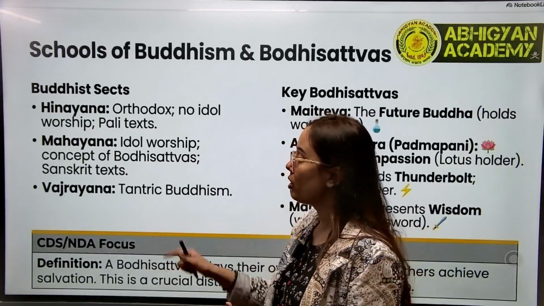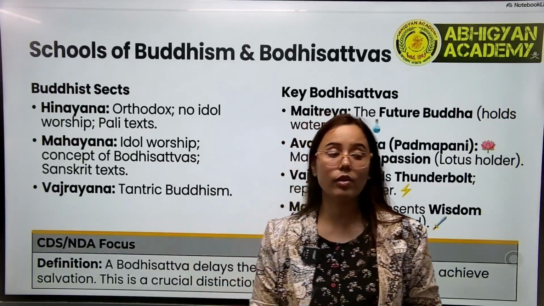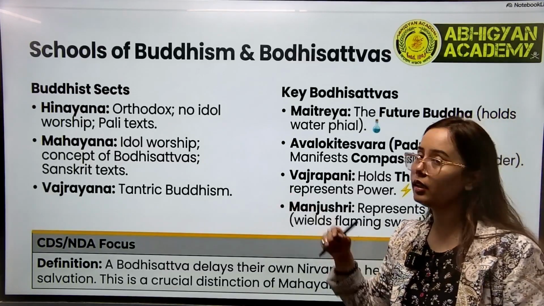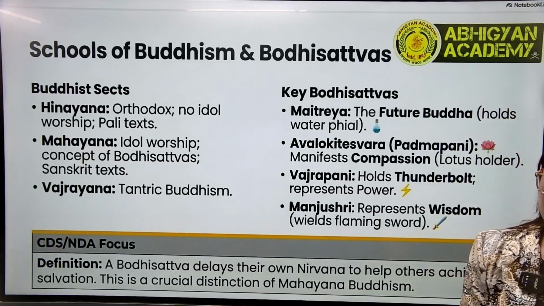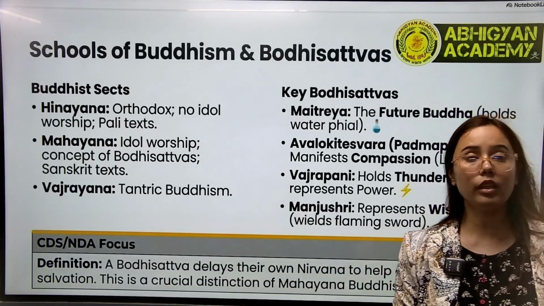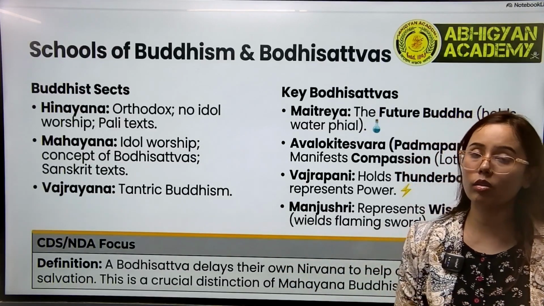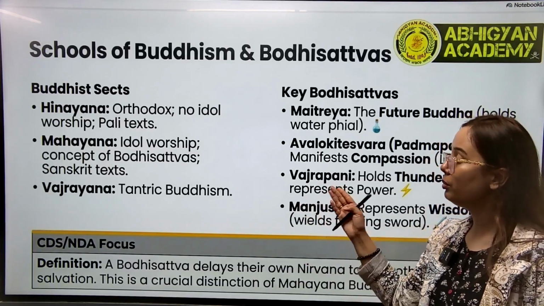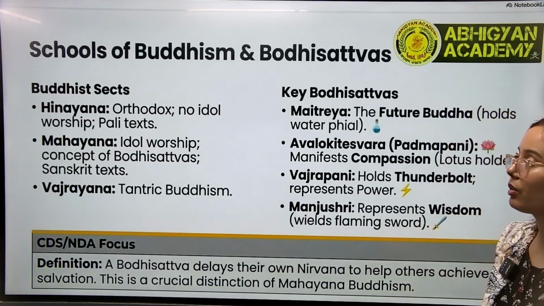Another version we have is the Vajrayana form of Buddhism. This Vajrayana form is associated with tantric activities or black magic related activities, and it is popular in the eastern part of India: Bengal, Odisha, and also Assam. So this form of Buddhism is popular in the eastern part of India.